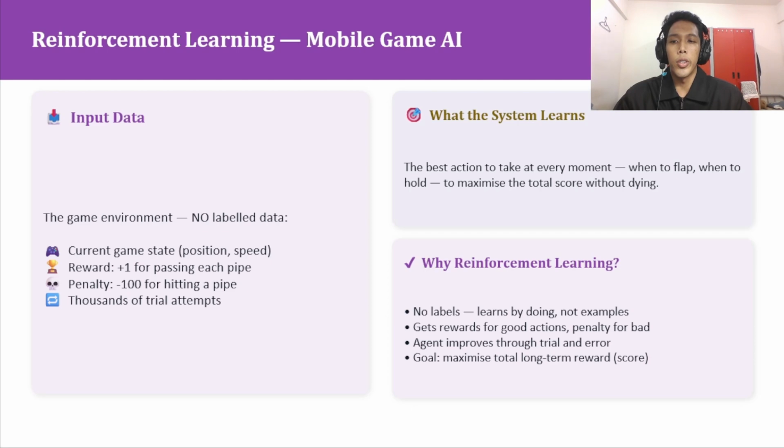Why is this considered reinforcement learning? First, there are no labels, so the system learns by doing rather than from examples. The agent improves entirely through trial and error by receiving rewards for good actions and penalties for bad ones. Ultimately, its main goal is to maximize the total long-term reward, which in this case is the game score. I will now pass the presentation to the next group members to summarize our topic.